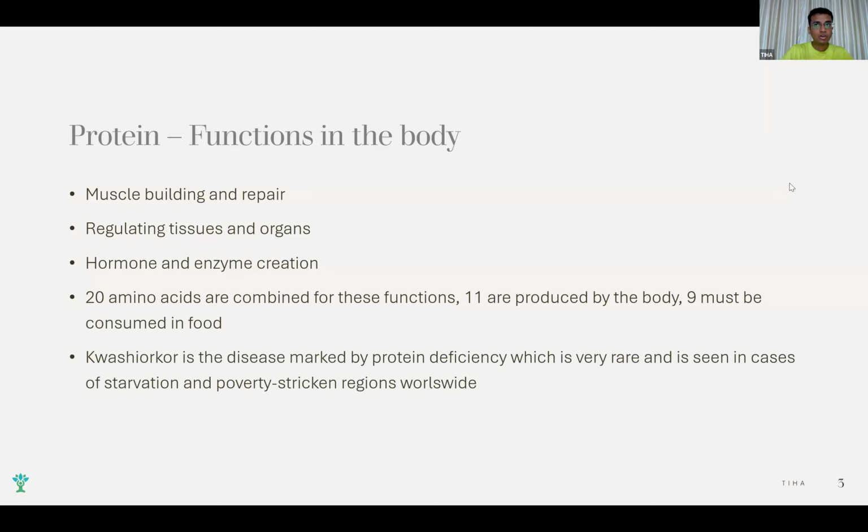I believe there is a lot of commercial interest also in protein, of the dairy industry, meat industry, and the protein supplements that are sold at exorbitant prices. So there is a lot of like a lobby that is going out there. They are promoting protein so much, whereas this protein deficiency is so rare that it is seen only in cases of starvation or places which are struck by poverty.